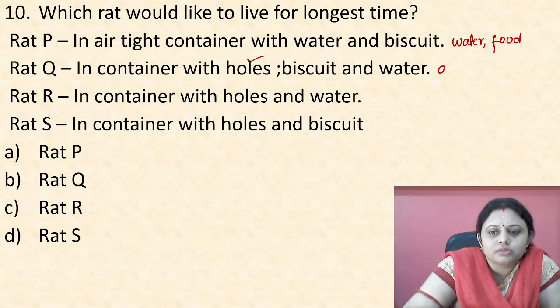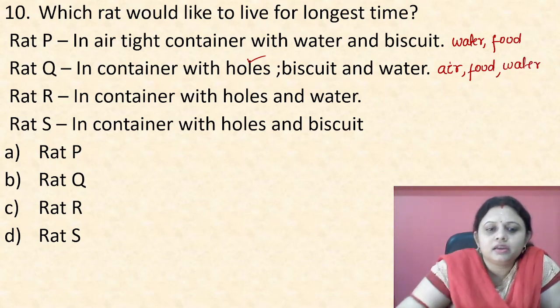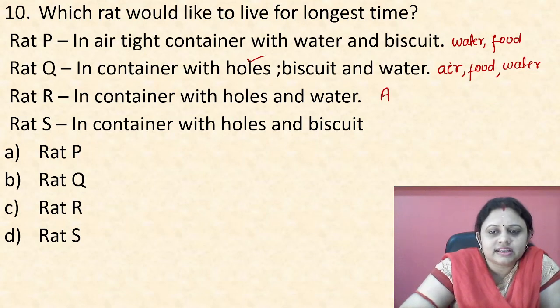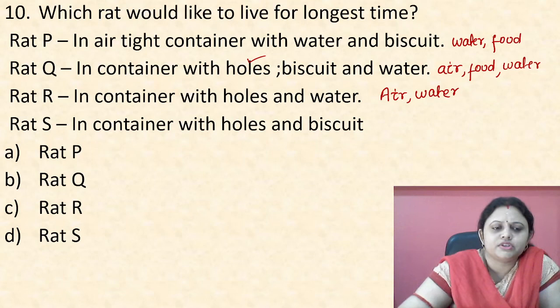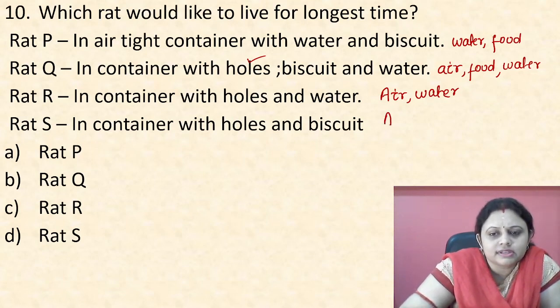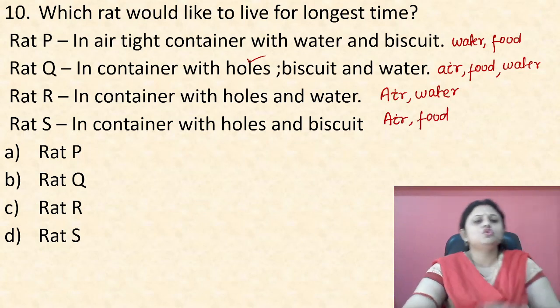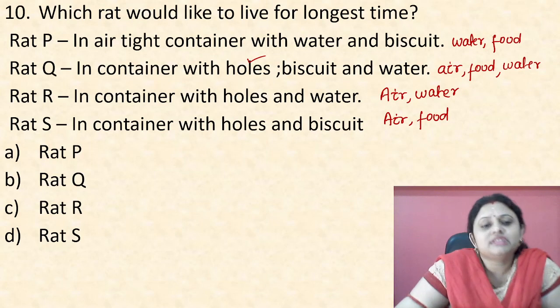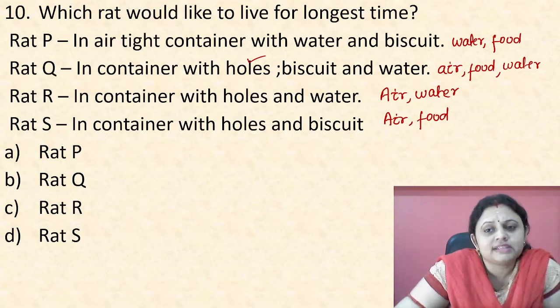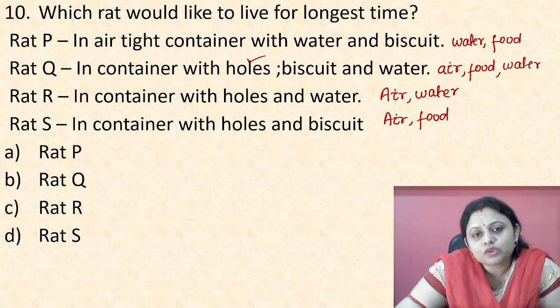Container with holes means it is getting air. Biscuit means it is getting food and water. Rat R, in a container with holes, means it is getting air and water. S, in a container with holes and biscuit. Holes means it is getting air and biscuit means it is getting food. So, what is the question? Which rat would live for the longest time?